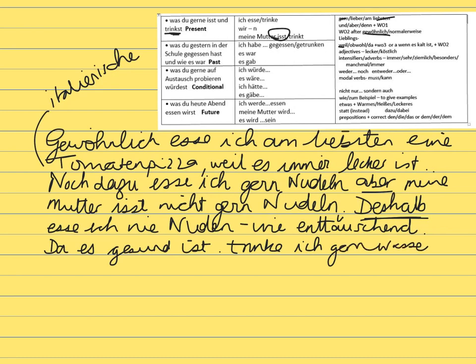Oder Orangensaft, or orange juice. Now I've got a problem here, because I've said as it's healthy, I like drinking water. Actually, there'd be a comma there. So that's my verb, comma, verb. But however, I've mentioned two things, so I can't use da es. I'm going to have to say da sie gesund sind. As they are healthy, I like drinking water or orange juice.